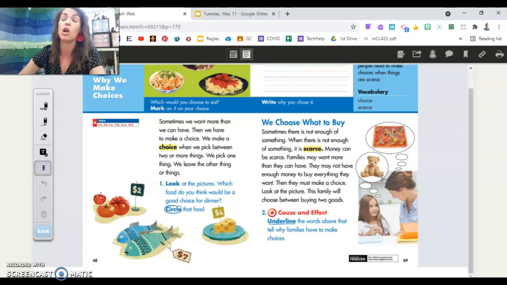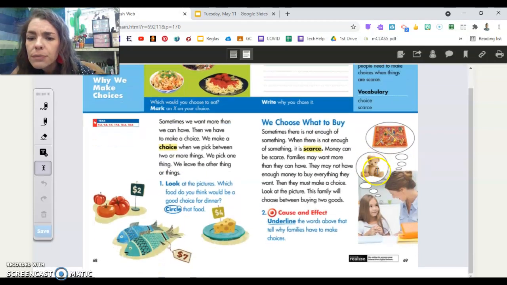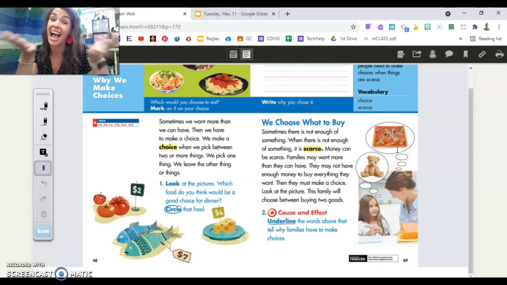If this girl could only get one of these toys, what should she pick? What would you choose? Look at her bubbles. What are her options? Ooh, I see a teddy bear. And what else? A board game. Her mom says, I don't have money for both. Money's scarce. What would you choose? Let me hear you.